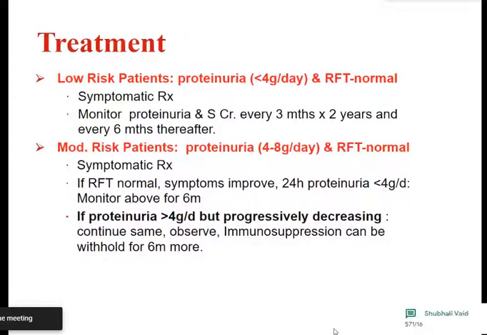Moderate risk patients have proteinuria of 4 to 8 grams per day with normal renal function. Again, symptomatic treatment, and if RFT is normal, symptoms improve, and 24-hour proteinuria decreases to less than 4 grams per day, regular monitoring is done for 6 months. But if proteinuria is more than 4 grams per day but still progressively decreasing, the same conservative treatment is continued, and immunosuppressive therapy can be withheld.